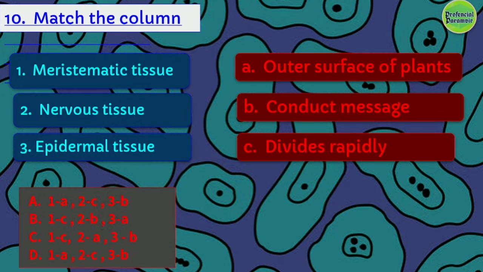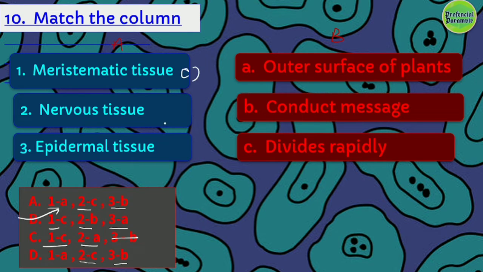Here is one, match the column. Column A: meristematic tissues, nervous tissue, epidermal tissue. Column B: outer surface of plants, conduct message, divide separately. Here are the codes. A: first A, second C, third B. B: first C, second B, third A. C: first C, second A, third B. D: first A, second C, third B. The right answer is option B, first C.